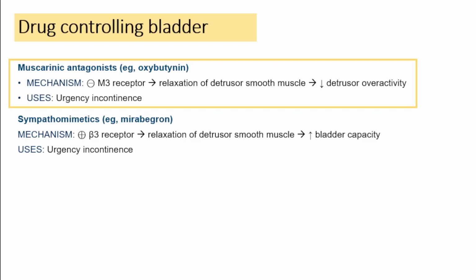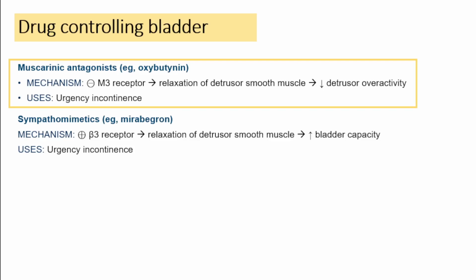So what happens when the bladder gets relaxed? There will be increased capacity of urinary retention. That means to say the bladder capacity will be increased. So again, this drug, since it expands the capacity of the bladder, it can be used in urgency incontinence or